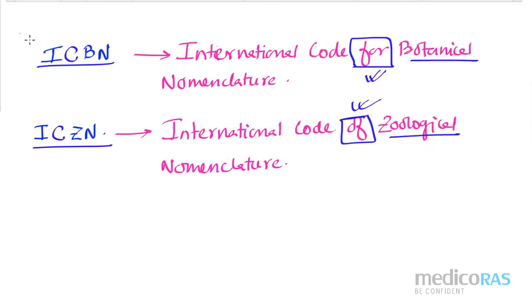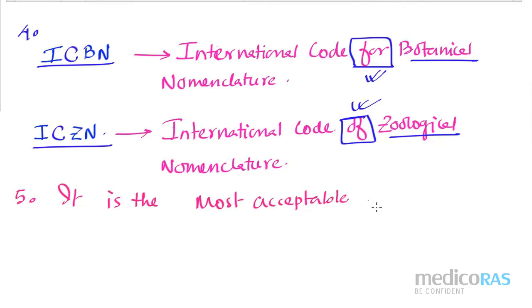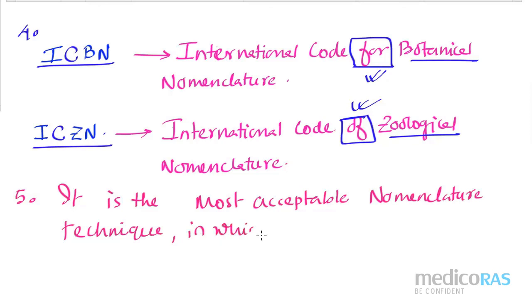This is the 4th point that we have considered. And then the 5th point, the last point: it is the most acceptable nomenclature technique in which some rules, or criteria, are present.